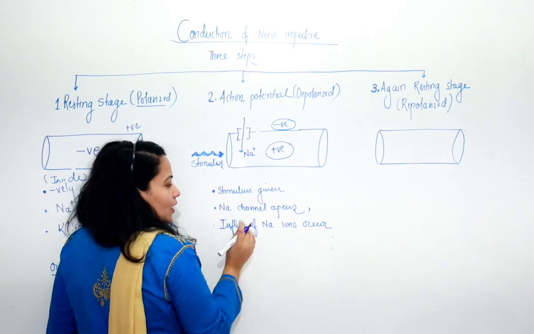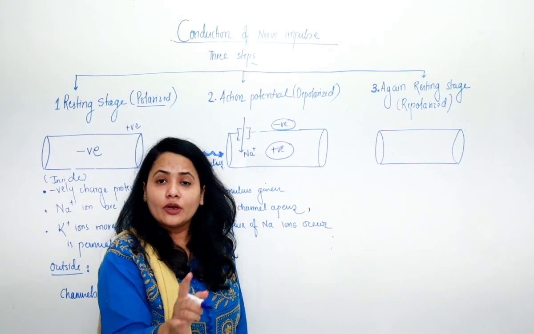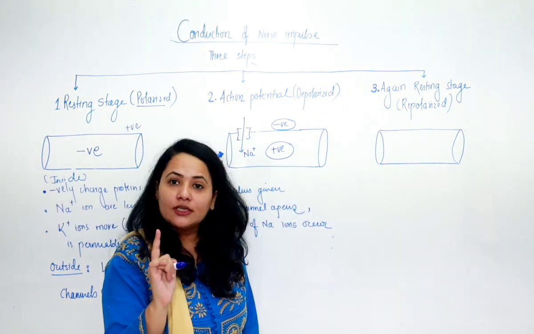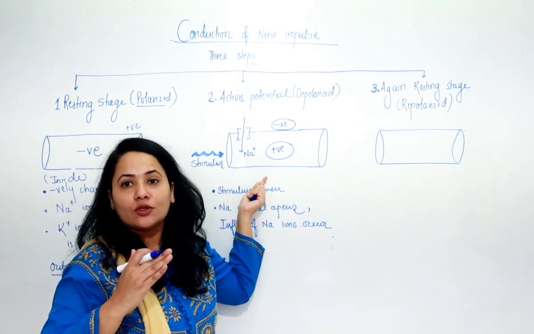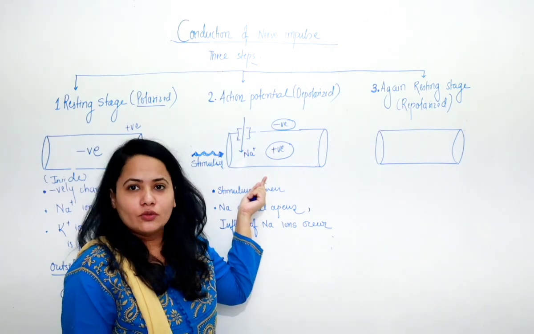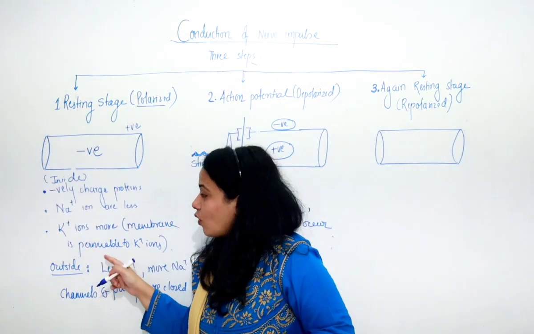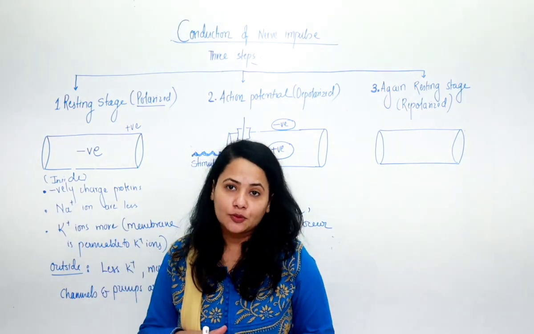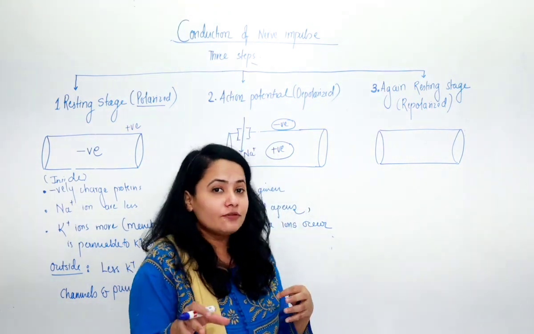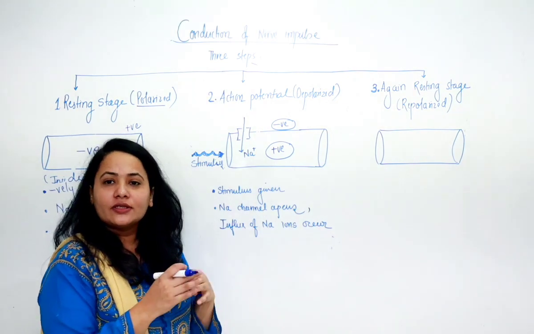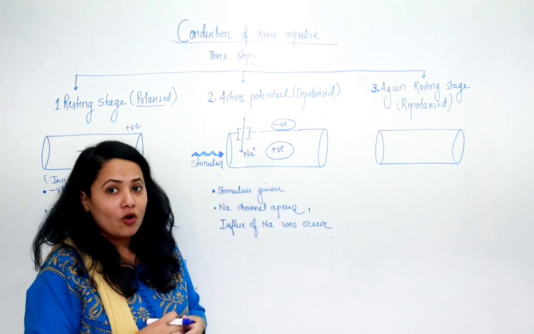Okay, now, the influx of sodium ions. What makes the sodium ions go in? सोडियम आयन क्यों अंदर चले जाते हैं? The first reason is what? कि सोडियम आयन already अंदर कम है, so it goes from higher concentration towards the lower concentration inside. दूसरा फैक्टर क्या है? The other factor is that inside there are negatively charged proteins. तो अगर अंदर नेगेटिवली चार्ज प्रोटीन्स है तो वो पॉजिटिव चीज को अंदर की तरफ खींचेंगे, इसी वजह से सोडियम अंदर चला जाता है जैसे ही सोडियम की चैनल्स खुलती है.